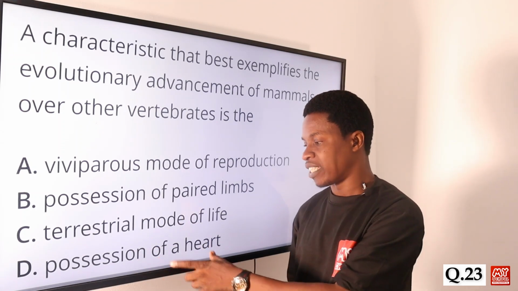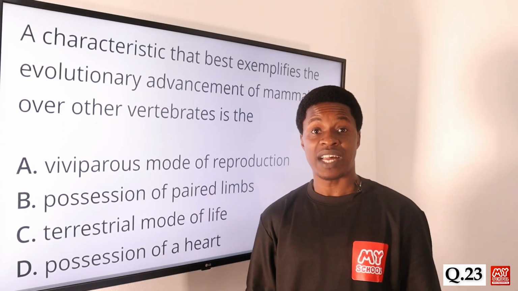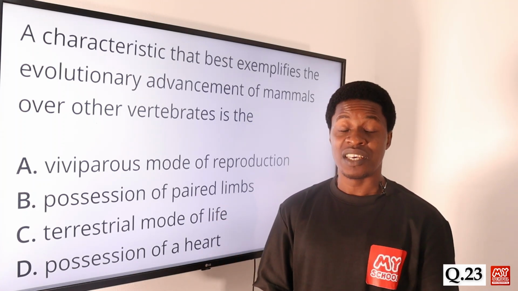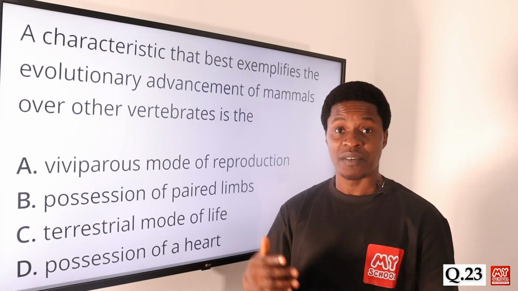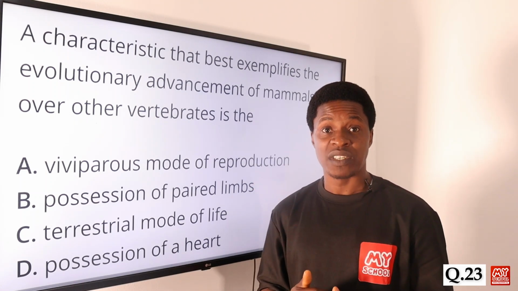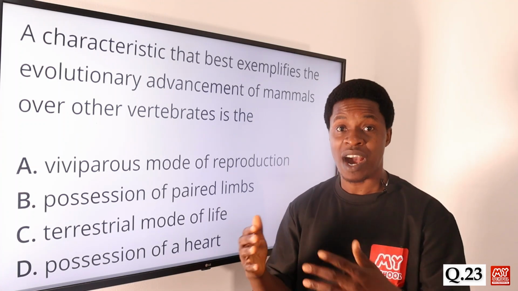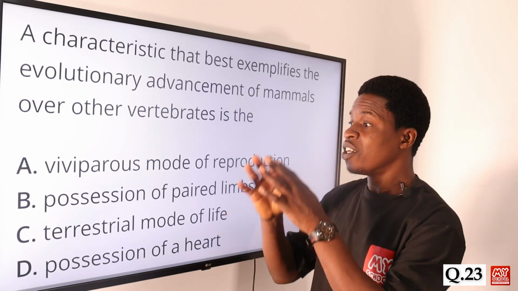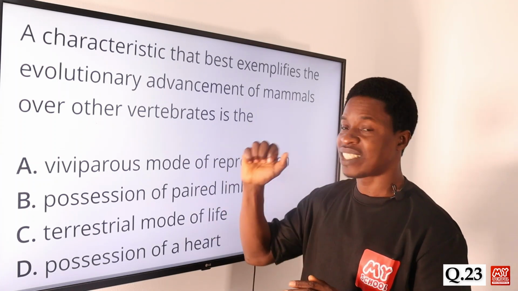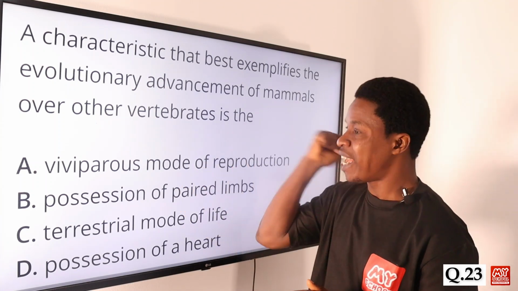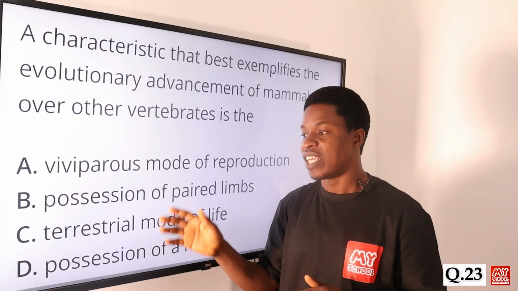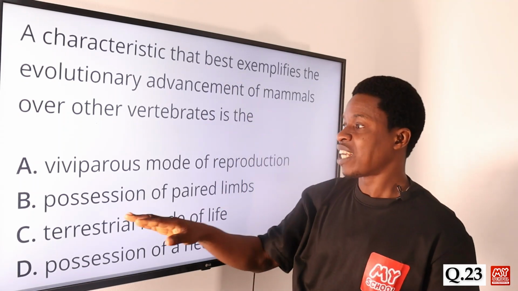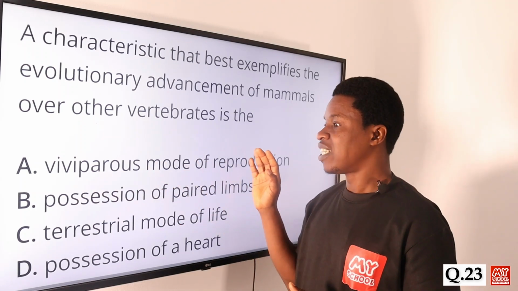Option D says possession of a heart. Of course, all vertebrates have hearts, whether they are fishes, like we saw in the other question, having two-chambered hearts, whether they are reptiles or amphibians having three-chambered hearts, they all have hearts. Whether it is simple or advanced and complex. So among these options, the one that stands out as a characteristic that best, underline the word best, exemplifies the advancement is the viviparous mode of reproduction.